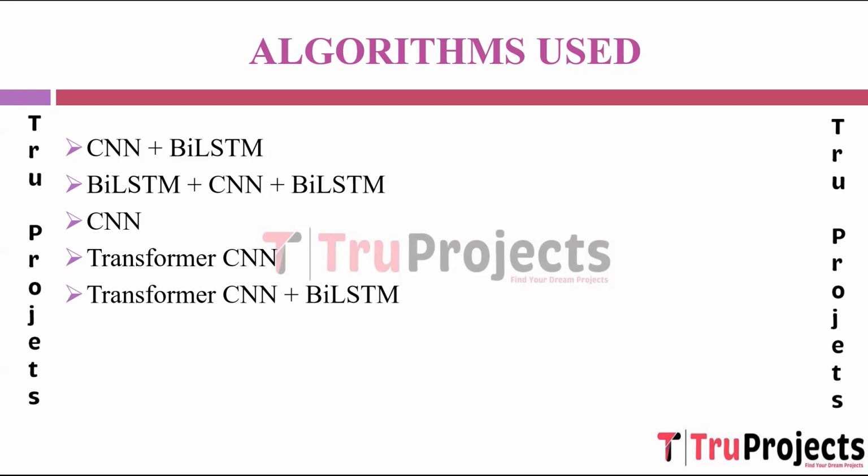Transformer CNN plus BiLSTM. Transformer CNN, combination of transformer and CNN architectures. BiLSTM captures bidirectional sequential dependencies. The combination of Transformer CNN plus BiLSTM utilizes a transformer CNN initially to process and represent the text comprehensively, capturing both local and long-range dependencies effectively. The output from the transformer CNN is then further refined by a BiLSTM layer, extracting nuanced sequential patterns and context within the sentiment analysis task.